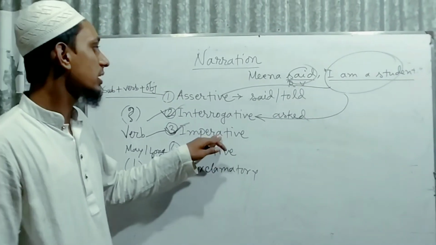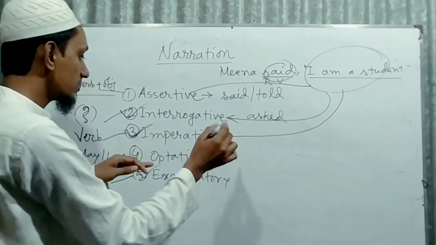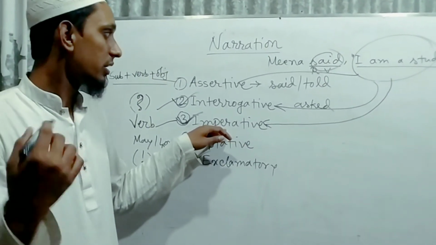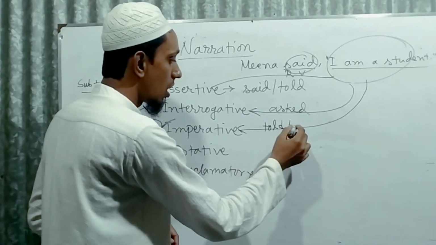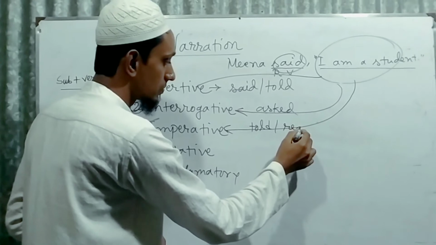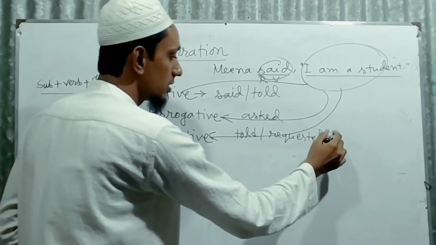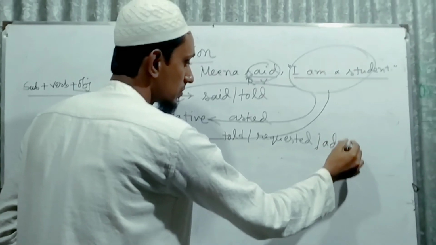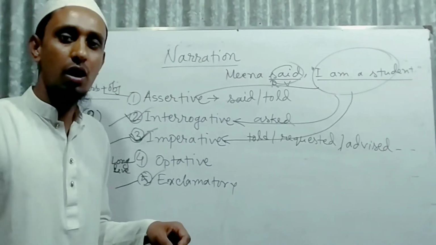And if you find reported speech in imperative sentence, it will be told, requested, advised, ordered, and so on.